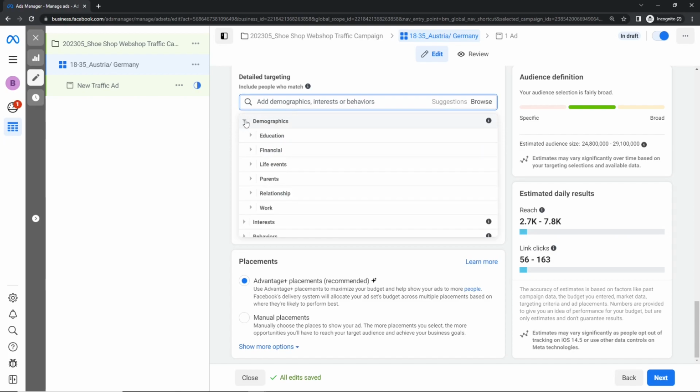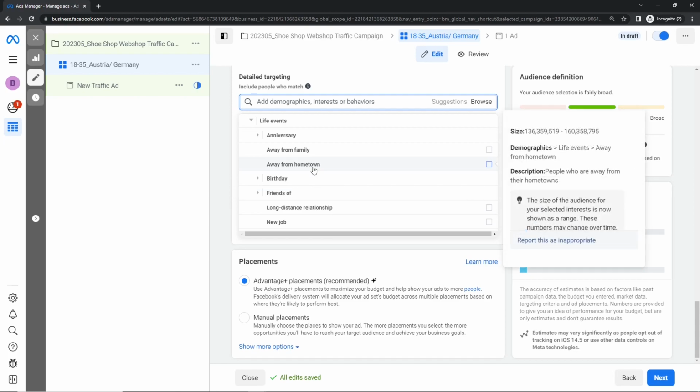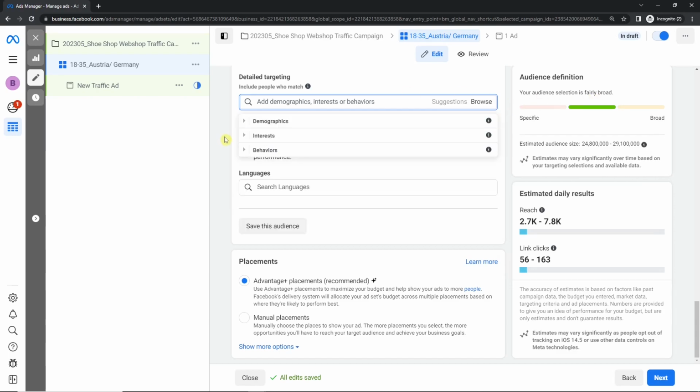Let's do this now for the web shop, but actually for a web shop, it is not important because it's not a product only for parents. It doesn't matter how the relationship is. Education is not important. Financial is not important. Life events also not important. That would be good if you have a backpacking store for tourists. Then this, of course, would make sense. You would search here for life events away from hometown or planning a trip or something like this. Okay, so for our web shop, we don't need demographics.